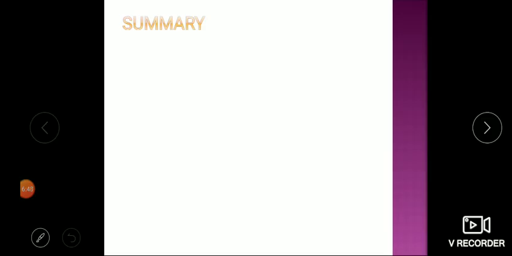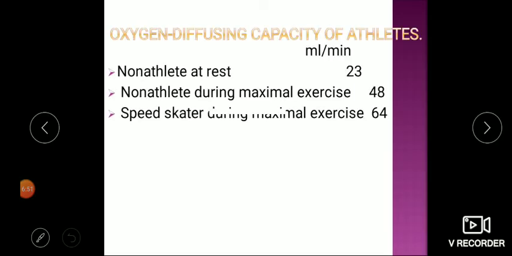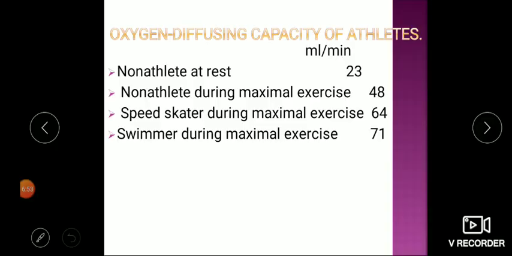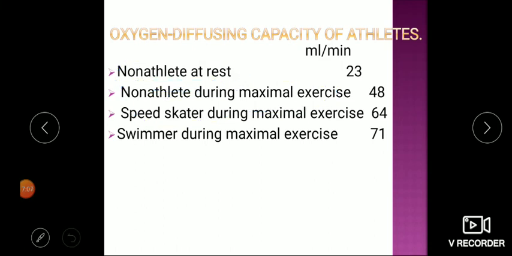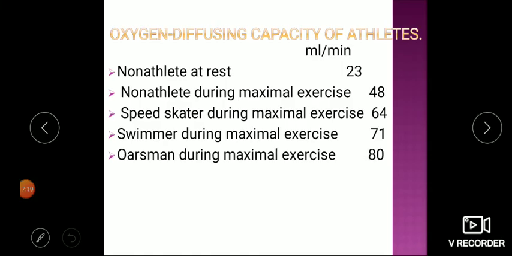The reason for this change is basically that when a person is under resting condition, many of the capillaries are dormant and closed, not utilized. But as a person does exercise with increasing blood flow, these dormant capillaries open and there is more surface area for diffusion. Because of this increased surface area, there is an increased diffusing capacity. When a person exercises regularly, more capillaries are opened regularly. They are kept open, and because of this, oxygen diffusion capacity rises.